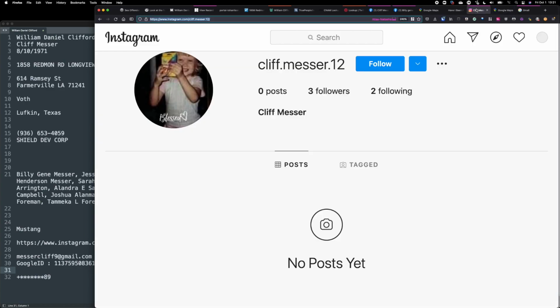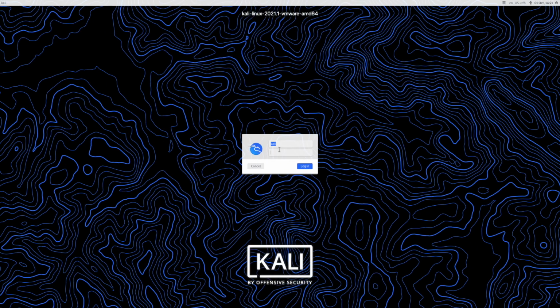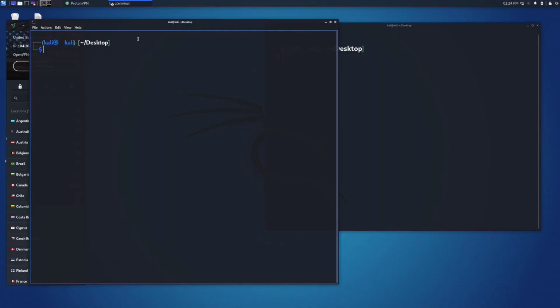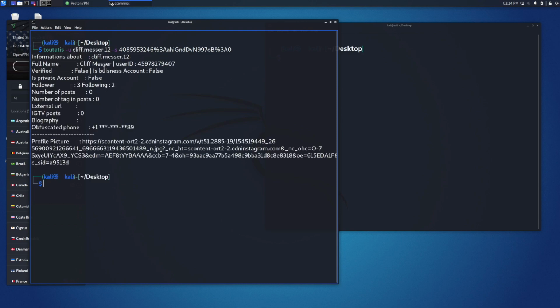There's another tool you can use for Instagram, to find out what phone number is behind this without doing a password reset, because this is one of the dangerous ones. Don't do a password reset on Instagram, because they get a notification that can kind of blow your cover. So there's a tool called Toutatis by Megadose. Thank you for that tool. And what it does is it takes an Instagram username and pulls some information through the API around the account.